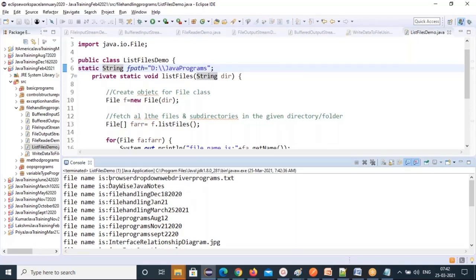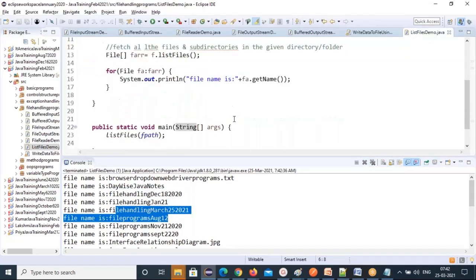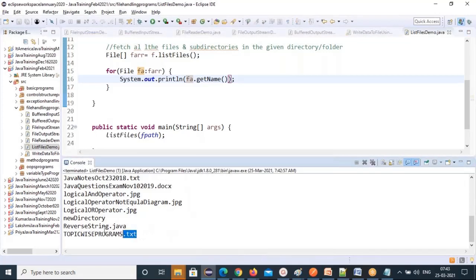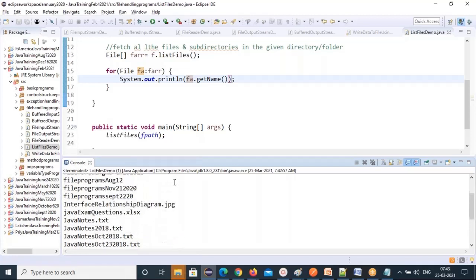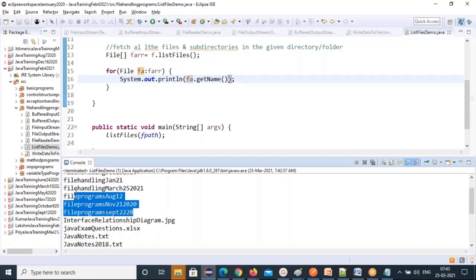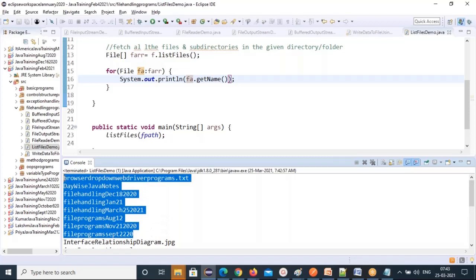See that, txt files are there, daily-wise Java notes, file handling. These are the folder names. All these are folder names. Otherwise, I'll remove this readable statement so that it will show you directly. See that you have txt files, Java files, JPEG files, so many, and you have folders also. What are all the folders in the given directory, it will list out for you.